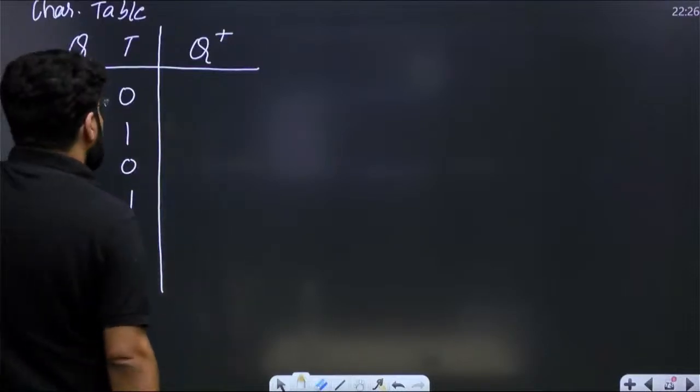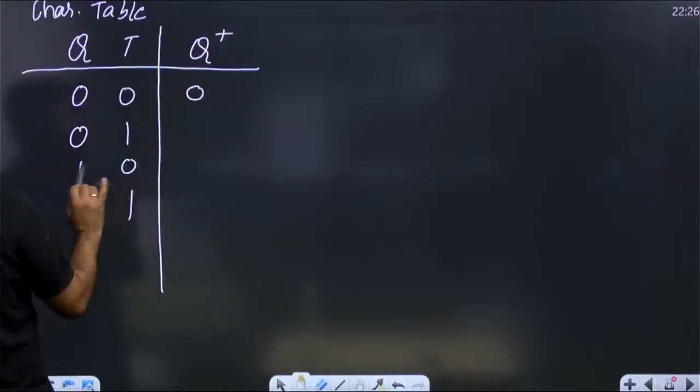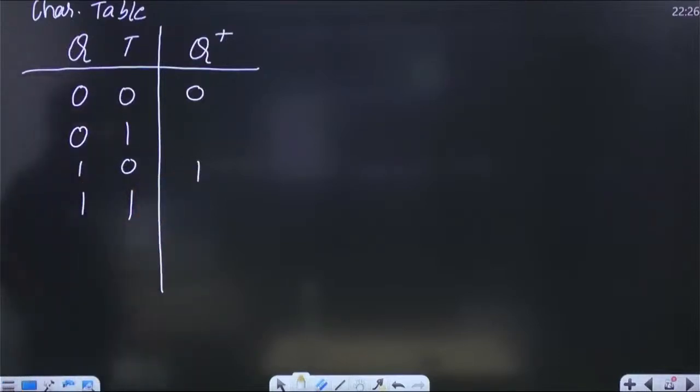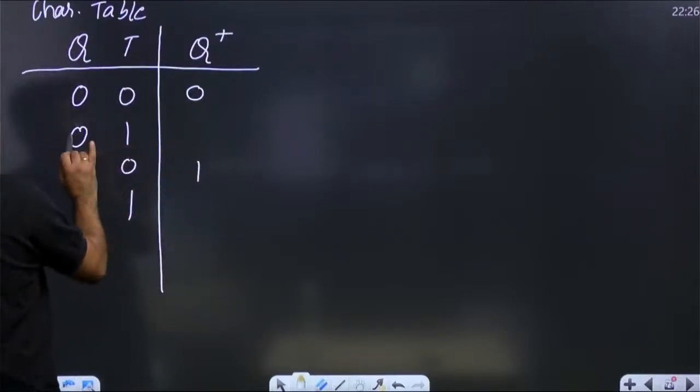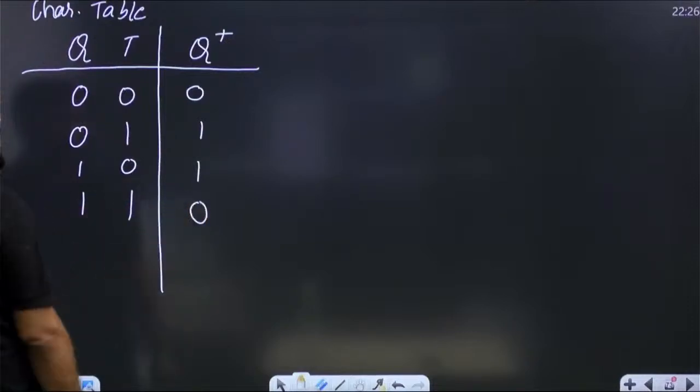Now pay attention. Whenever T is 0, no change of the state. 0 remains 0, 1 remains 1. But if T is 1, then you have to toggle. T is 1, so 0 toggles to 1. T is 1, 1 toggles to 0.